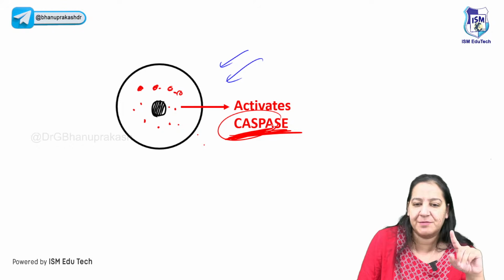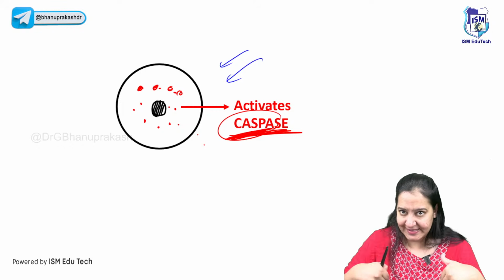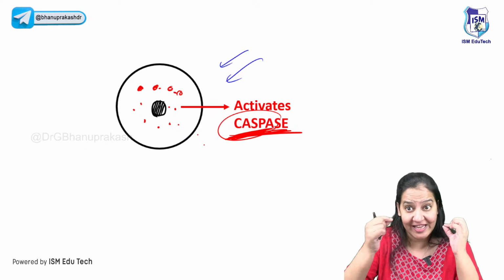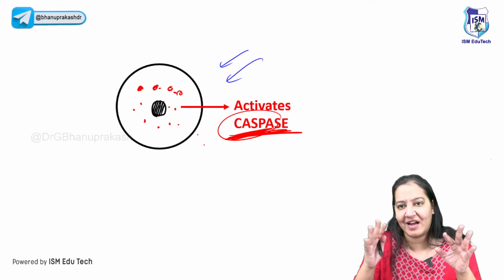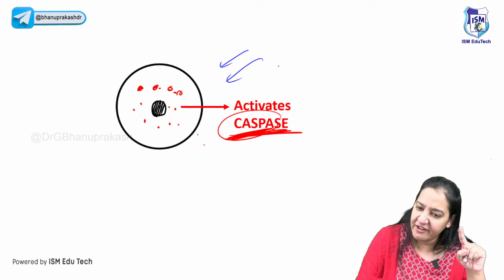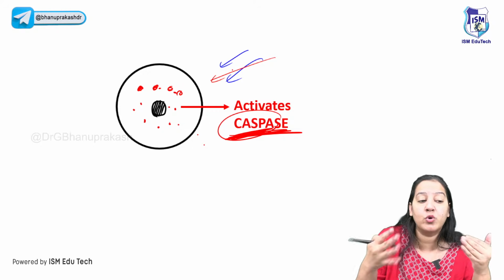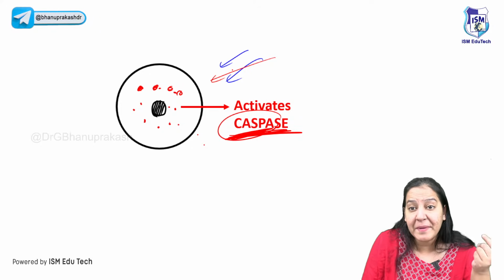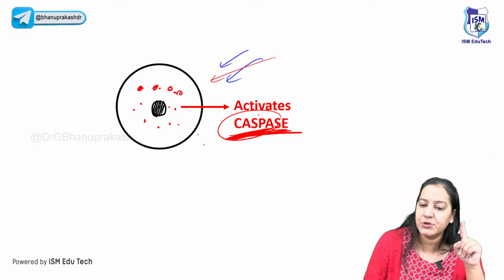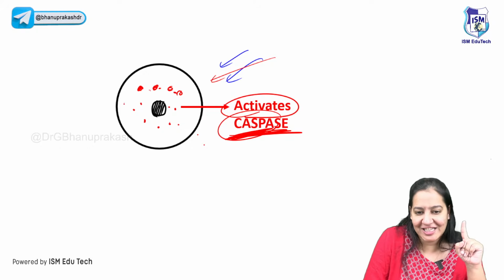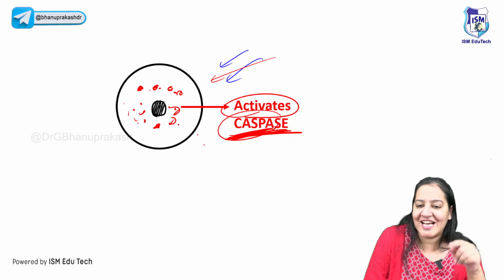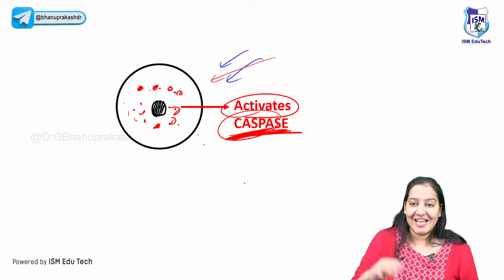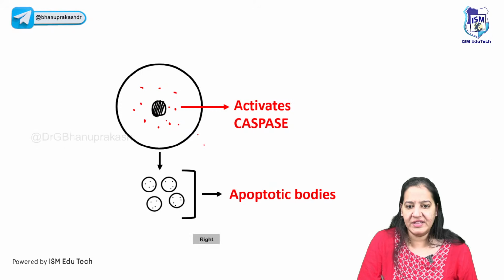Normally the caspases are inactive, in my cell, your cell, everyone's. But if a cell wants to commit apoptosis, the caspases will be activated. Once the caspases are activated, what will they do? Caspase will degrade three things. What three things?